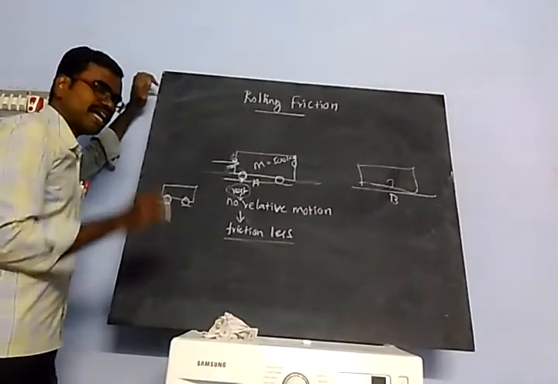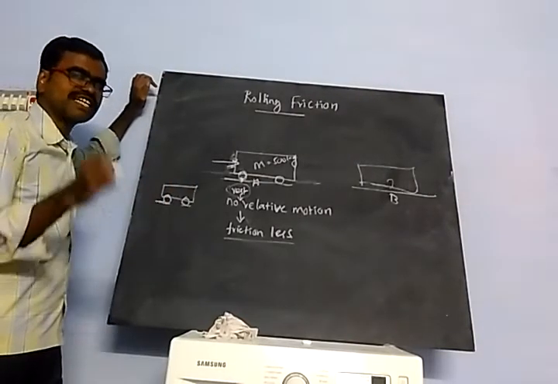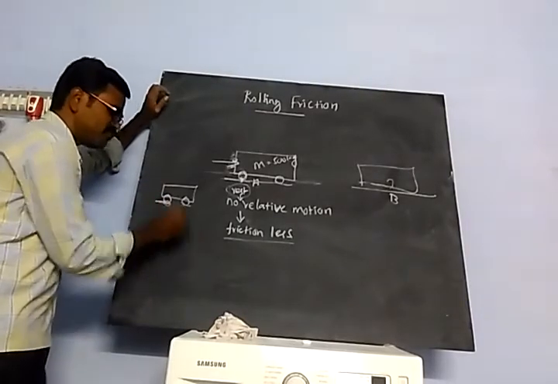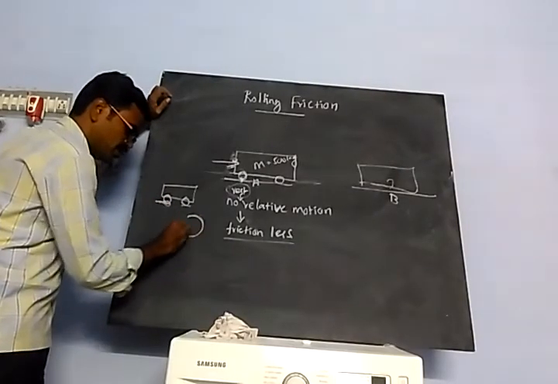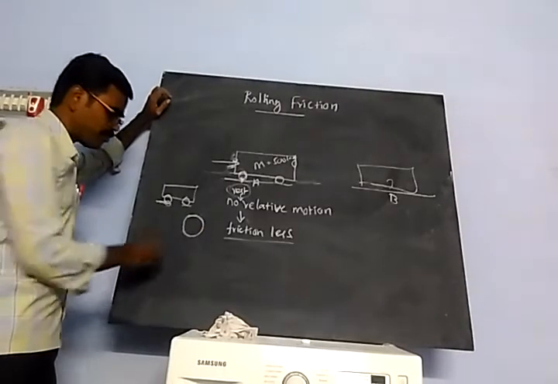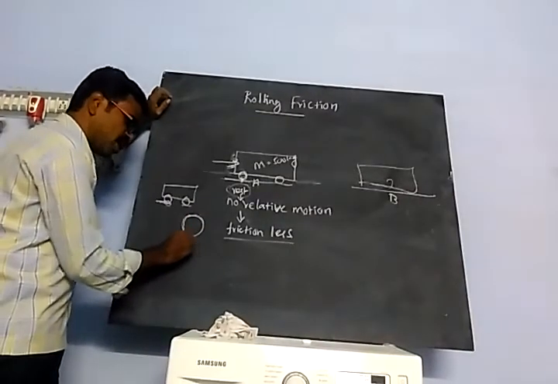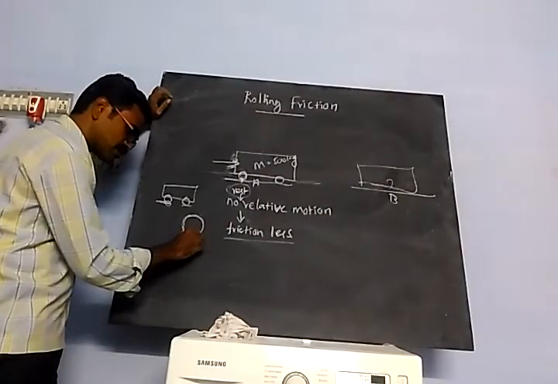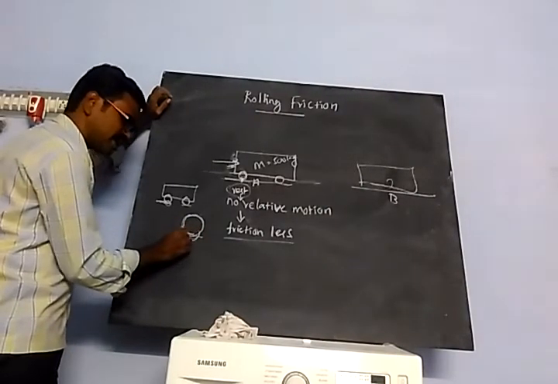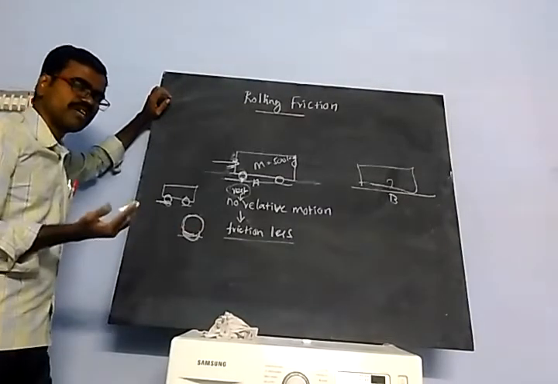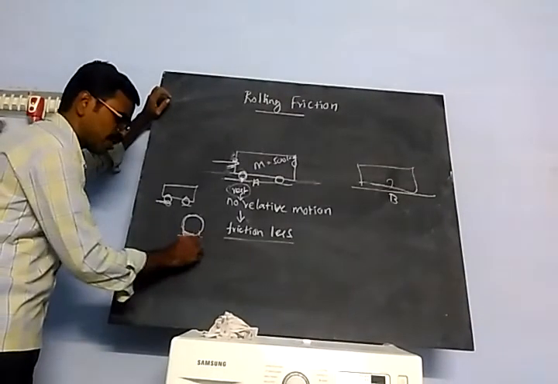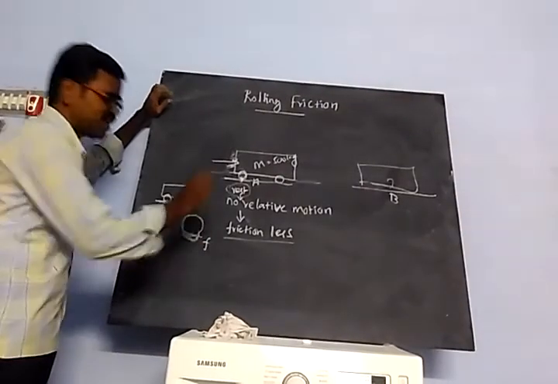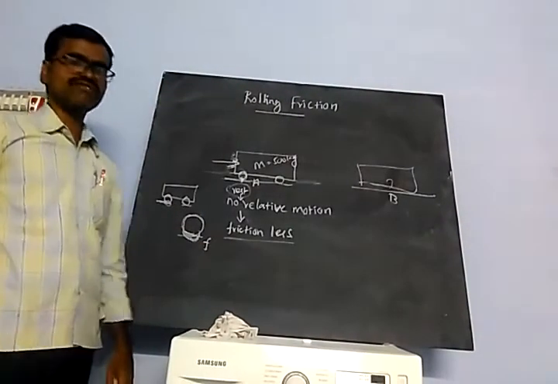Due to its elastic nature, the wheel will be deformed. The wheel is circular, but after contact with the force, the wheel will be deformed. Deformation creates some amount of friction force, and that friction force is called rolling friction.